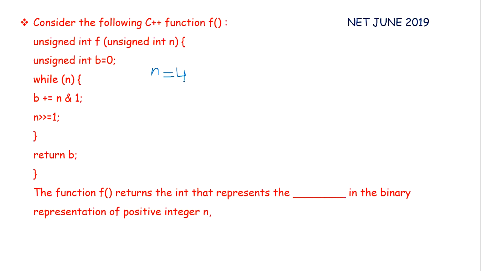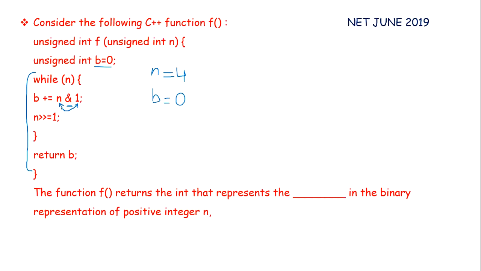Usually an unsigned integer is stored in either 2 bytes or 4 bytes format. For the sake of simplicity, we are taking 2 bytes format. Then we have a variable b equals 0. In the loop, we have while n. That means unless n equals 0, this loop will execute. In the loop, our statement is b plus equals n AND 1. This is the bitwise AND operator. Then we will add that value in b.